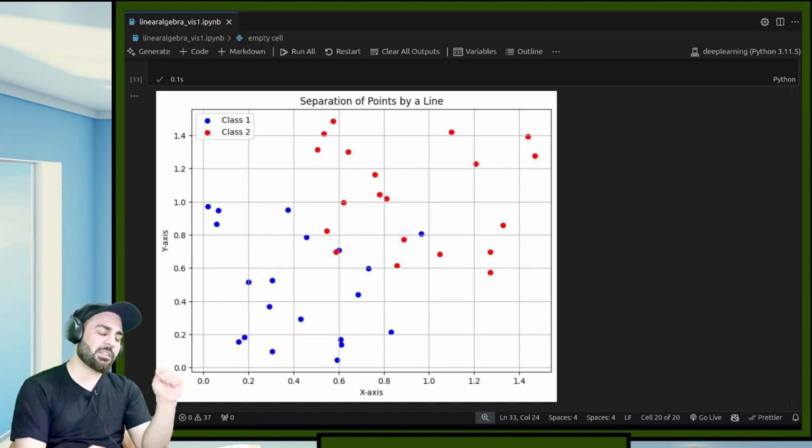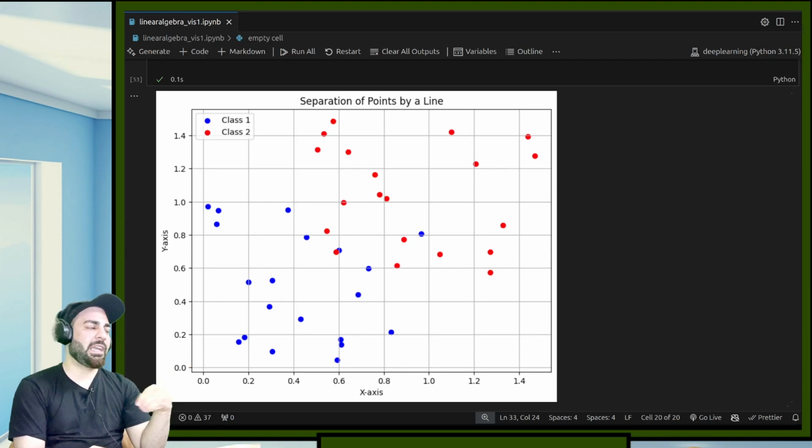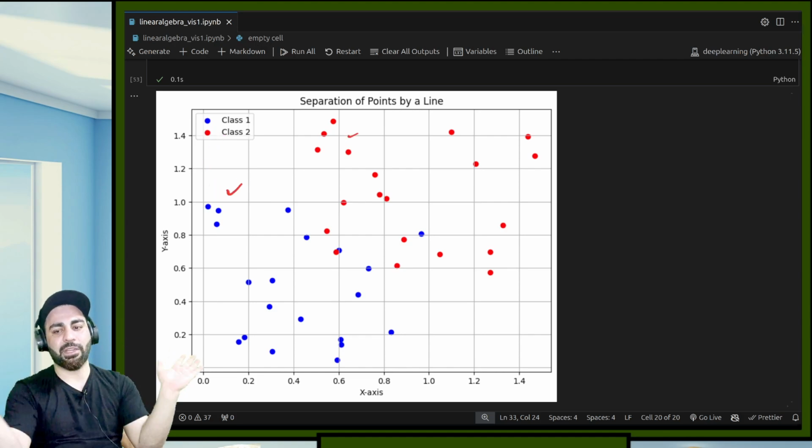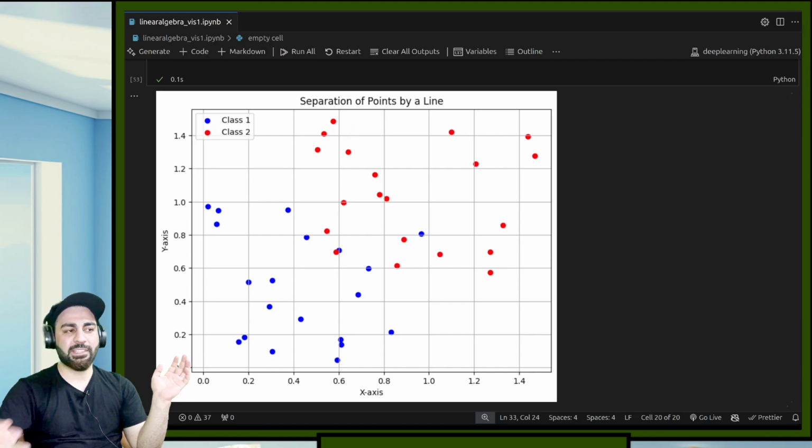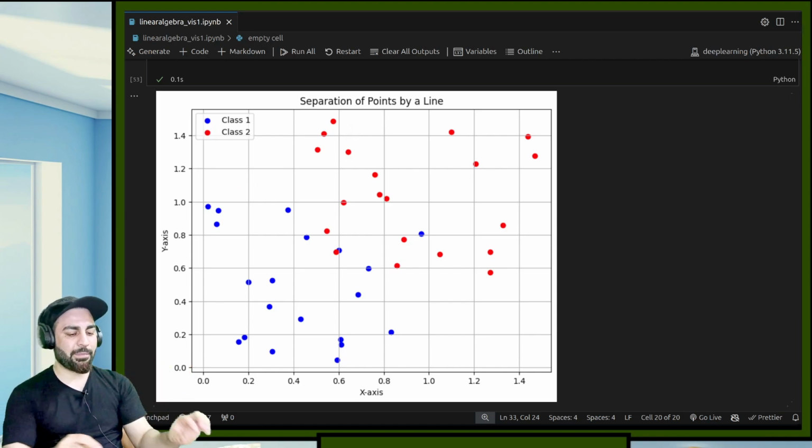Consider each of these dots a data point. Consider it is an image, a vectorized image. It can be an audio. It can be anything. Consider it a data point. So now you can clearly see that class 1 and class 2 have some separation. So they are linearly separable. If I just plot a line, they'll be separable.